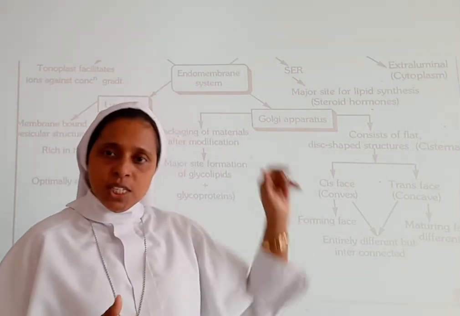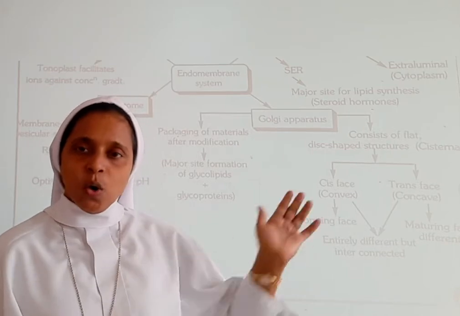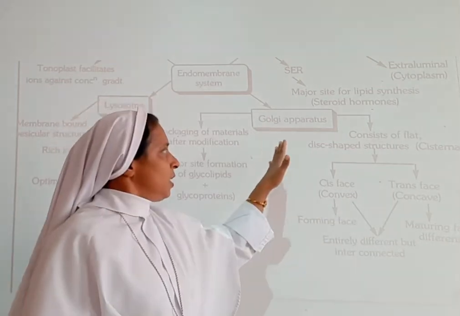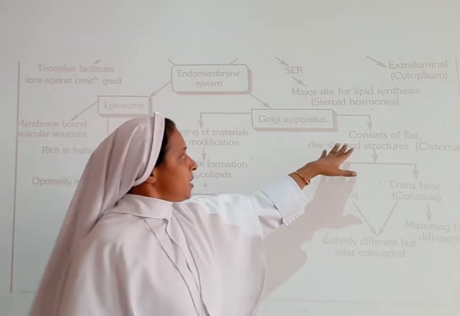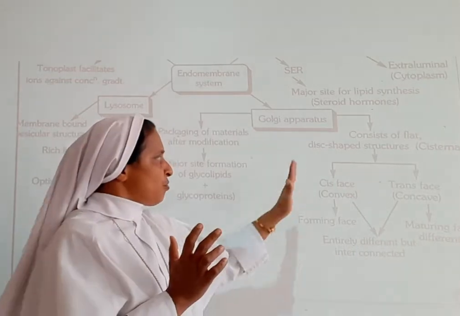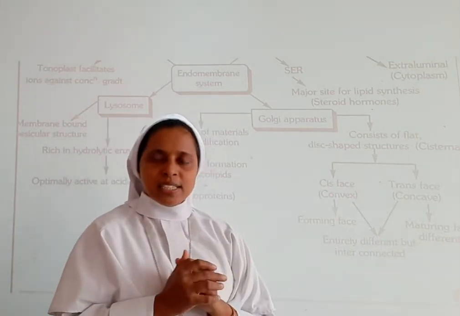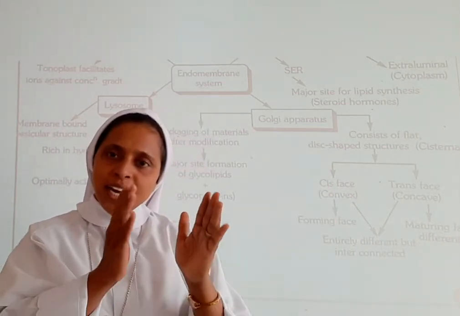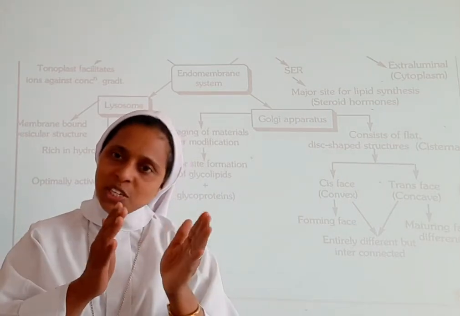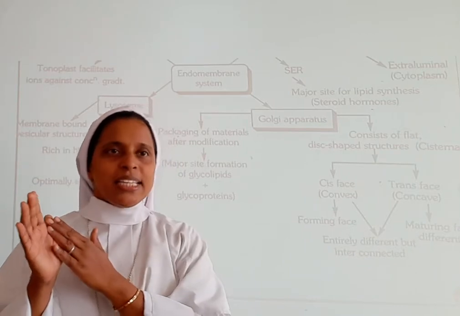Where is it found? It is found near the nucleus. And what is the shape? It consists of flat disc-shaped structures. And how are they arranged? Like books arranged in a shelf or in a stack, in that way these Golgi bodies are arranged.